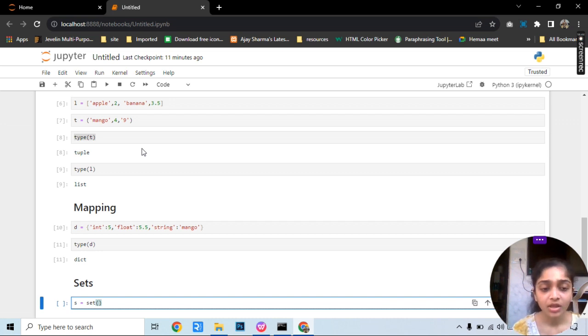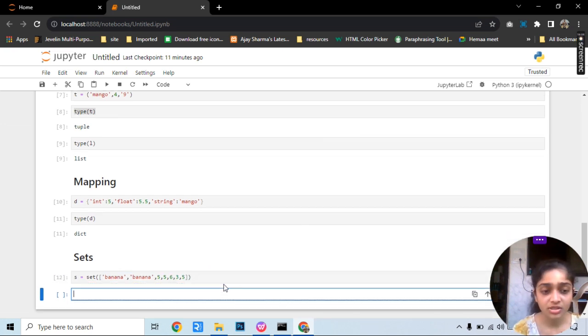Inside this, I am passing some values: banana, again banana, then 5, again 5, then 6, 3, and again 5.